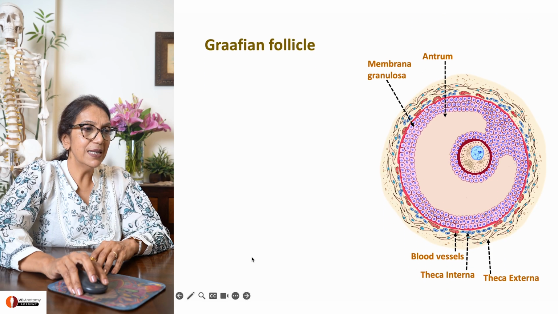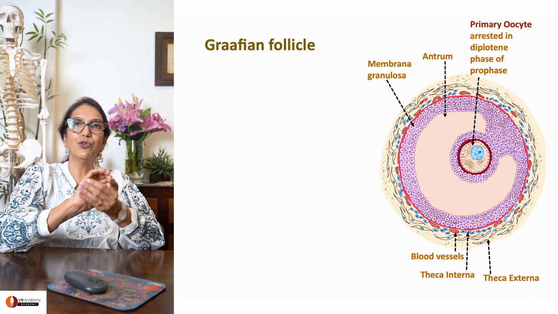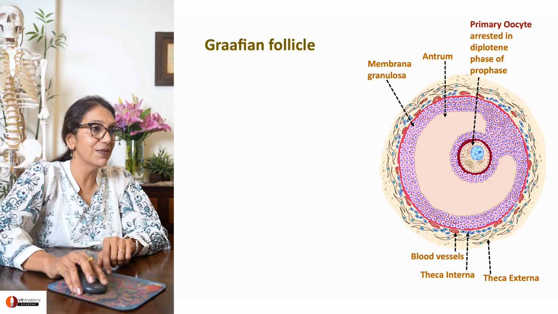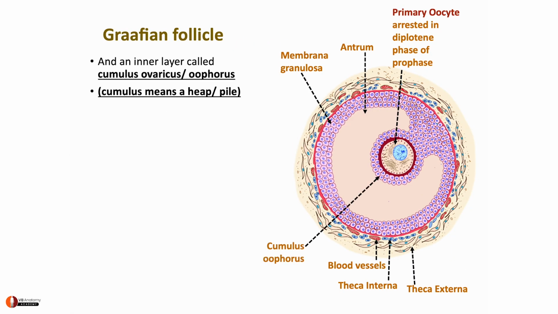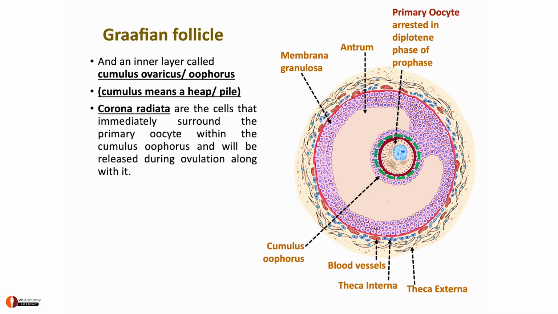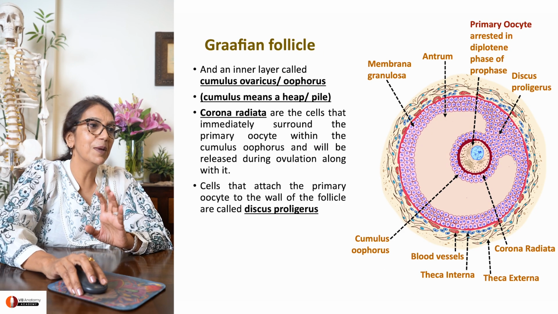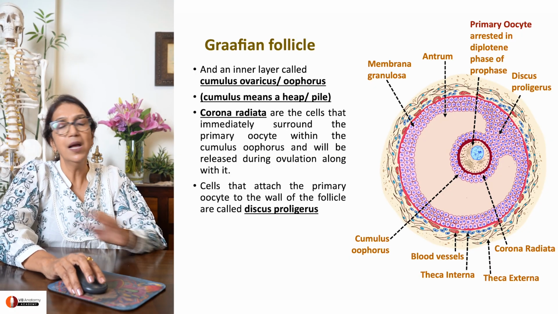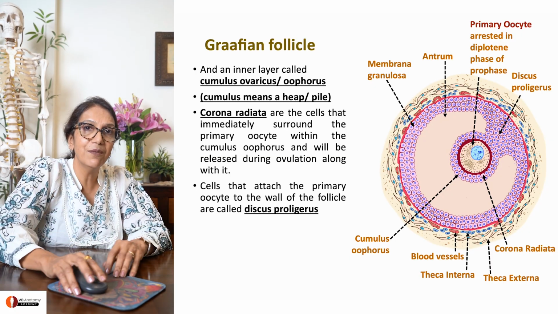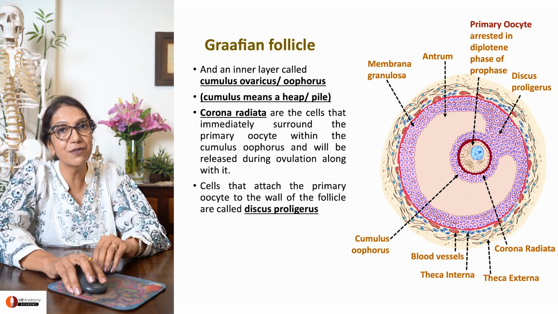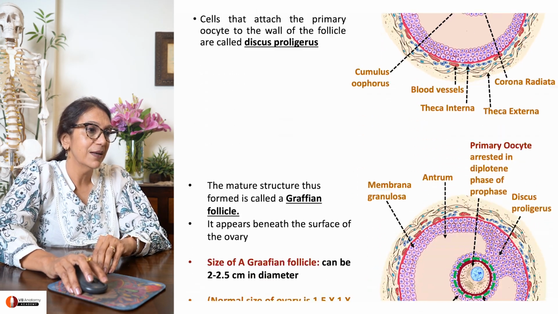What else? You will see that a heap of cells are actually surrounding the primary oocyte itself. This heap of cells is called cumulus oophorus, an accumulation of cells around the oocyte. Surrounding the oocyte is a layer of cells called corona radiata. And holding that primary oocyte to the wall is a disc of cells called discus proligerus. You must remember this. This structure of the Graafian follicle was asked very often as a draw-and-label question in the earlier years of studying anatomy. So you must know this.